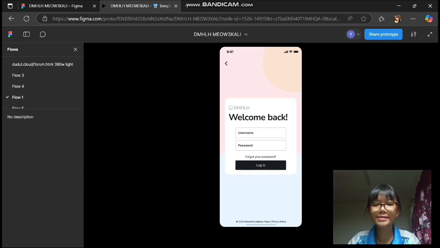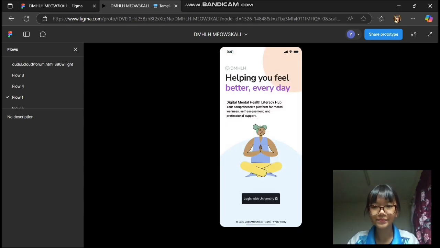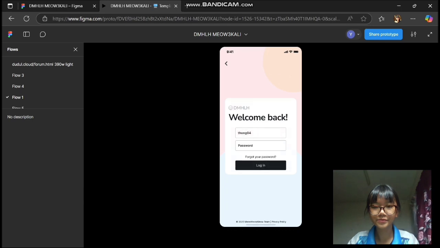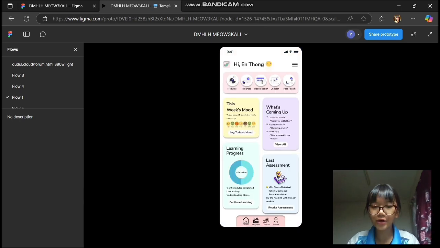Next, we show how the system handles errors. We try to log in while the SSO server is unavailable. The system shows a clear service unavailable message and lets the user go back. Then we enter an invalid password. It will display invalid login, please try again. So now finally we enter the correct credentials. The system authenticates through SSO, creates a secure session, and the user lands on the student dashboard.